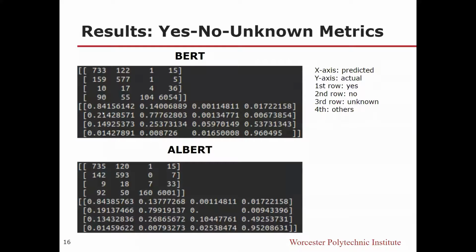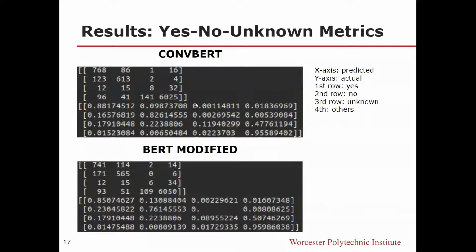These are the results. The diagonal shows the correctly classified yes, no, unknown, and others. BERT correctly classifies 6% of the unknowns. Albert classifies 10% of the unknowns correctly. ConvBERT classifies 12% of the unknowns correctly. And our modified BERT model, which is essentially just a BERT model without the pooled layer, classifies 9% of unknowns correctly, which is essentially a 50% increase from the original correct classification.